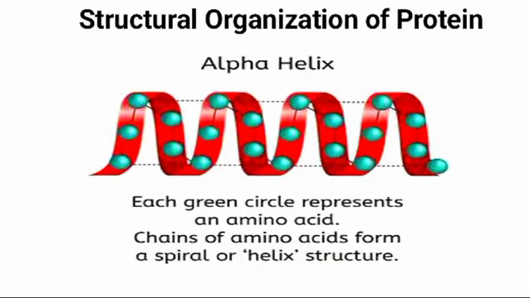Basically, the alpha helix is a coiled structure. The peptide bond would form a right-handed helical structure by simple twist about the alpha carbon to nitrogen and the alpha carbon to carboxyl carbon bonds. It can be right-handed or left-handed and is stabilized by hydrogen bonds to the NH and CO groups of the main chain. In this picture, each green circle represents an amino acid. Chains of amino acids form a spiral or helix structure.